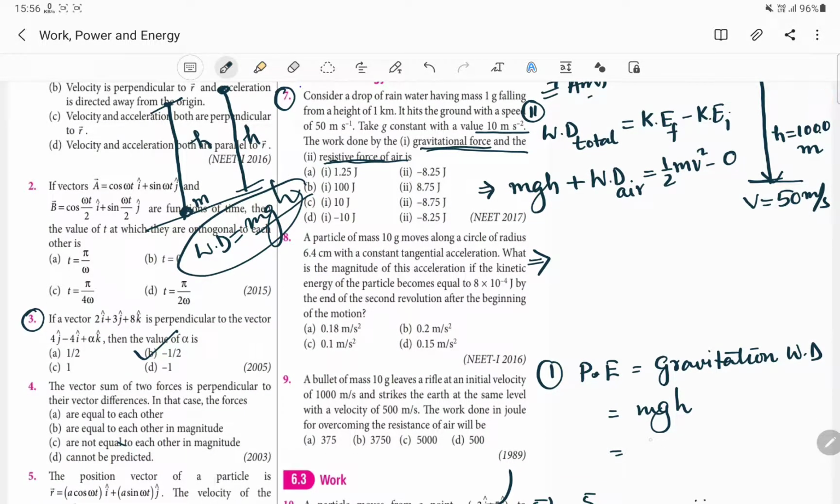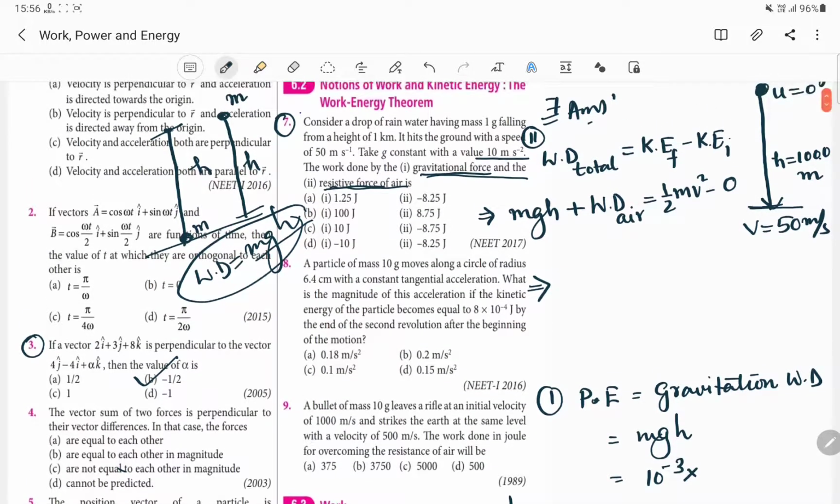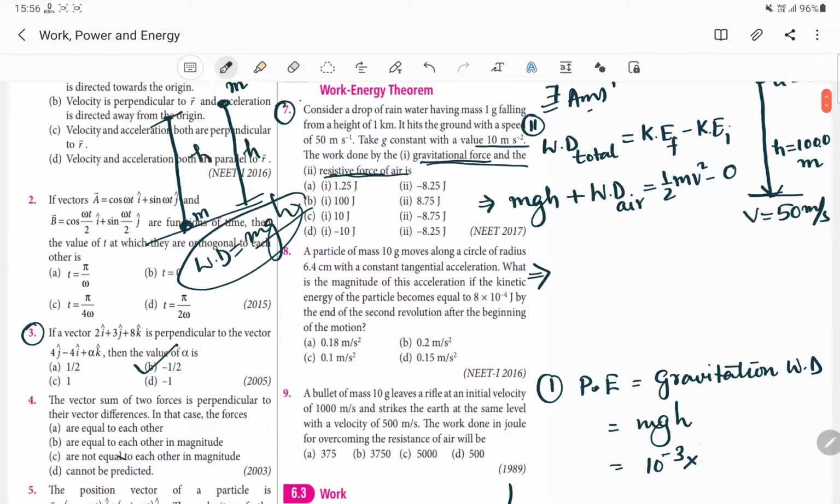What is the mass? The mass is given as 1 gram, that is 10 to the power minus 3 kg, into g, which we take as 10, into the height, which is 1000 meter. The 1000 and 10 to the power 3 cancel out, so we get 10. 10 joule will be the gravitational potential energy, or the work done by the gravitational force. So our answer is 10 joule. It should not be minus.